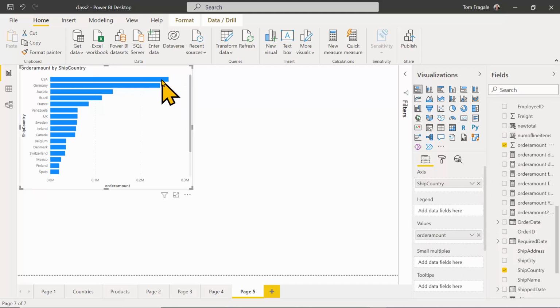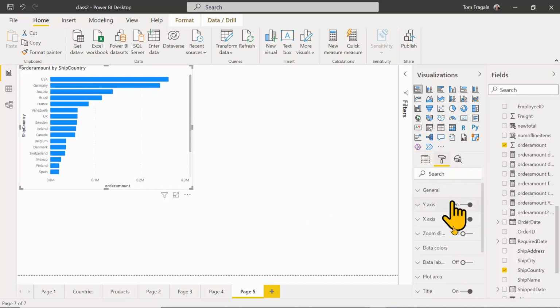If I actually want to see the number at the end of each bar, I'll turn on the data labels. I'll pick the format icon here and then click on the data labels. Okay. So now that actually gave us a subtotal for each country.